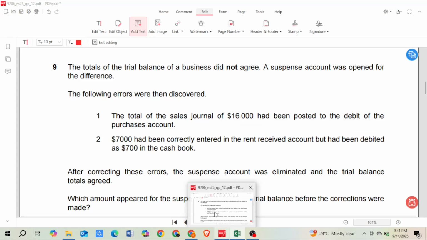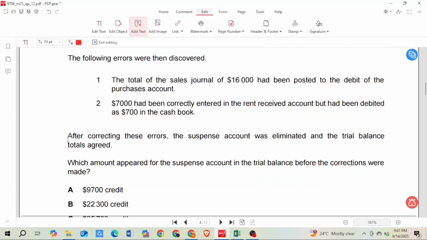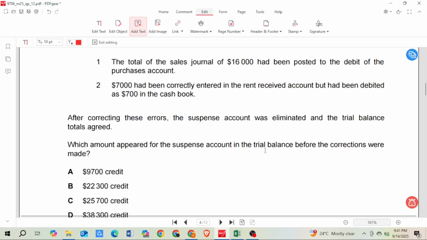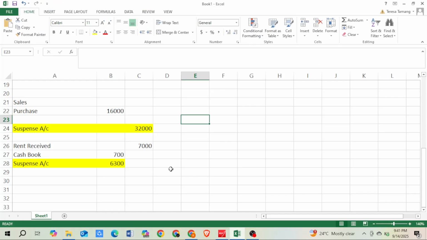Let's see what the question is. The question is asking, after correcting these errors, the suspense account was eliminated and the trial balance total agrees. Which amount appears in the suspense account in the trial balance before corrections were made? Okay, very simple. So what we need to find out is, where do we write down the suspense account and what should be the amount? So we wrote suspense on the debit side, suspense on the credit side.